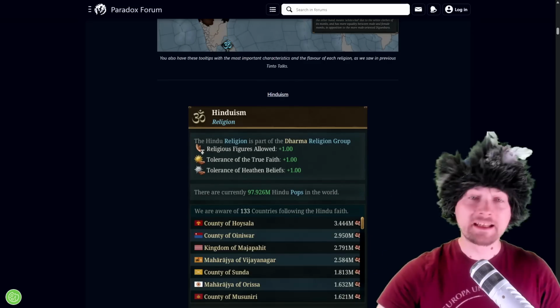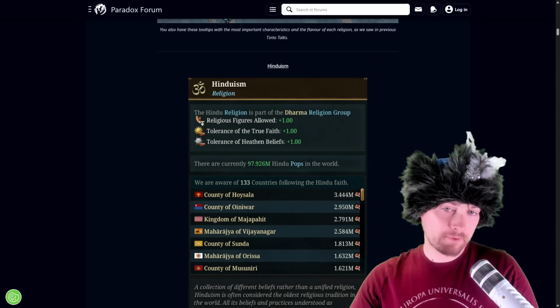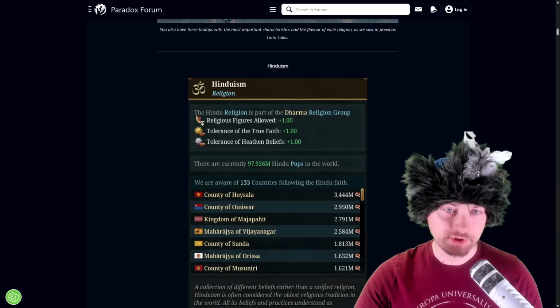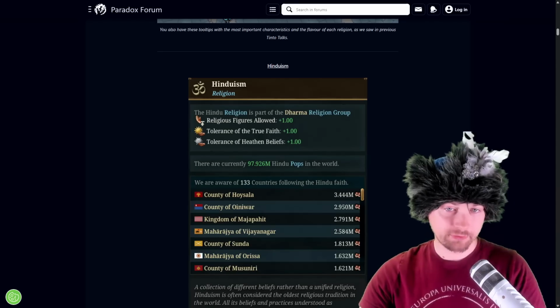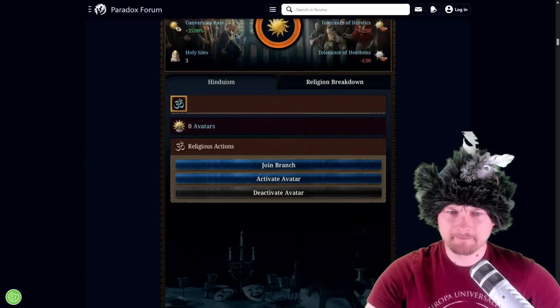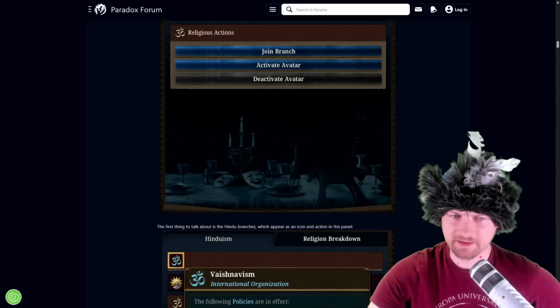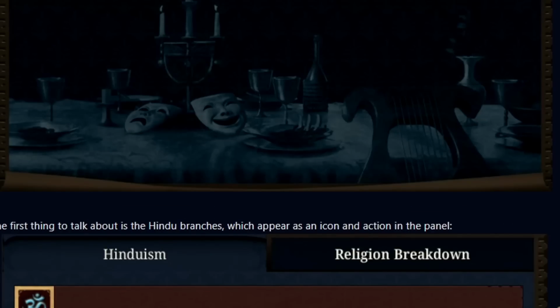So starting with Hinduism, the biggest Dharmic religion, you see that by default it gives these three bonuses: religious figures allowed, tolerance of the true faith, and tolerance of heathen beliefs. I'm looking at the screen now like, I don't think this art was in-game when I played, was it? And I don't think this little adjustment was there.